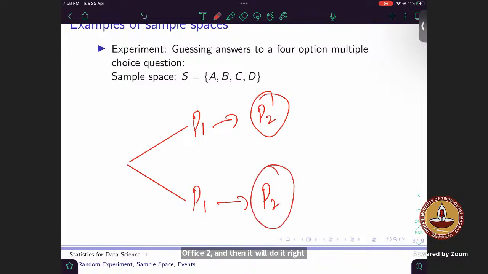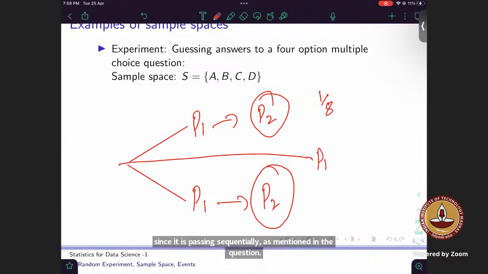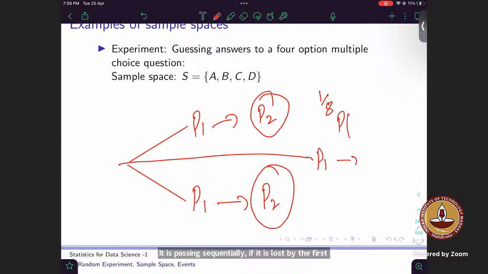So what is my probability of the first post office losing this? 1 by 8. Can the second case be that the first post office loses and then the second post office also loses it? No, that cannot be. If the first post office loses it, the second can never lose it, right? Because it's already lost. Since it is passing sequentially, as mentioned in the question, if it is lost by the first post office, then the probability of P2 given P1 is 1, right? Because it's already lost by post office 1.